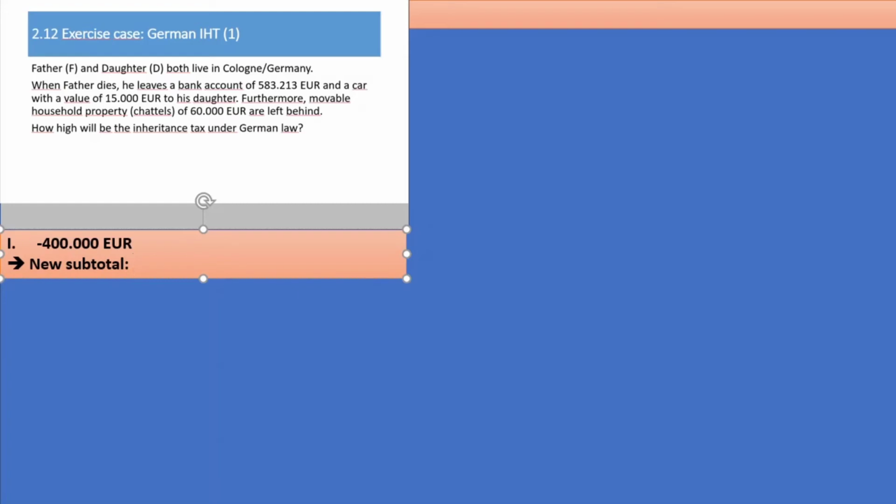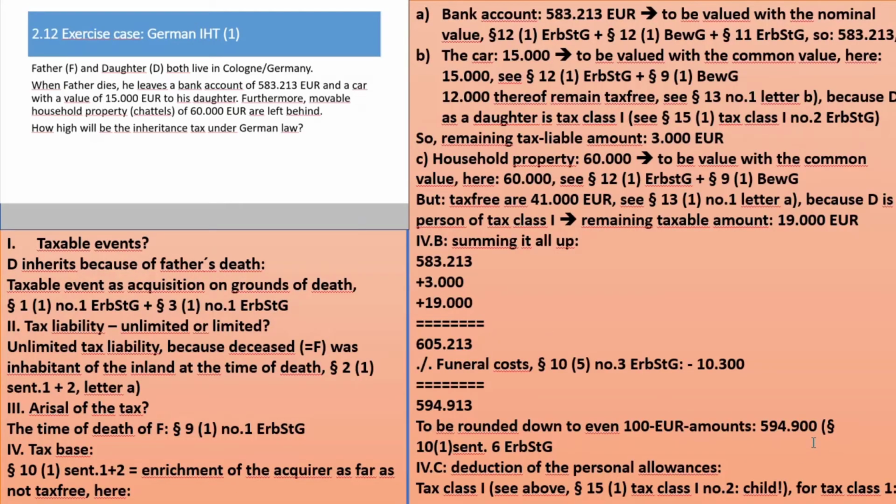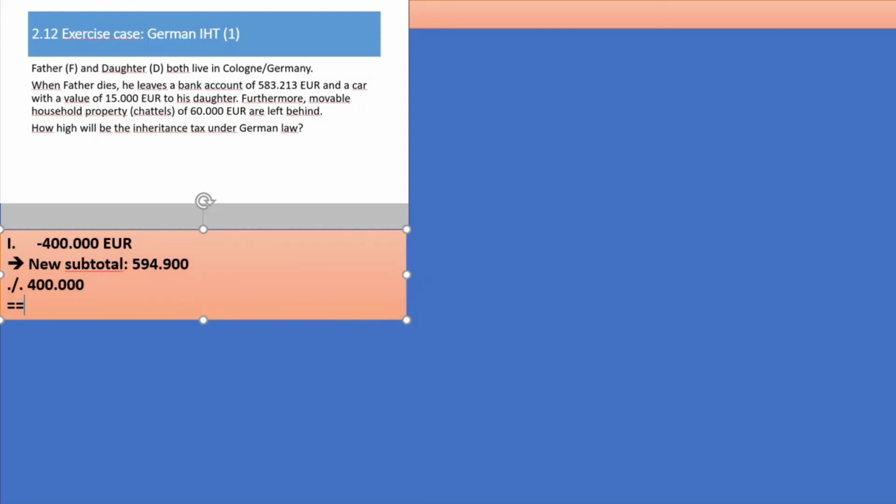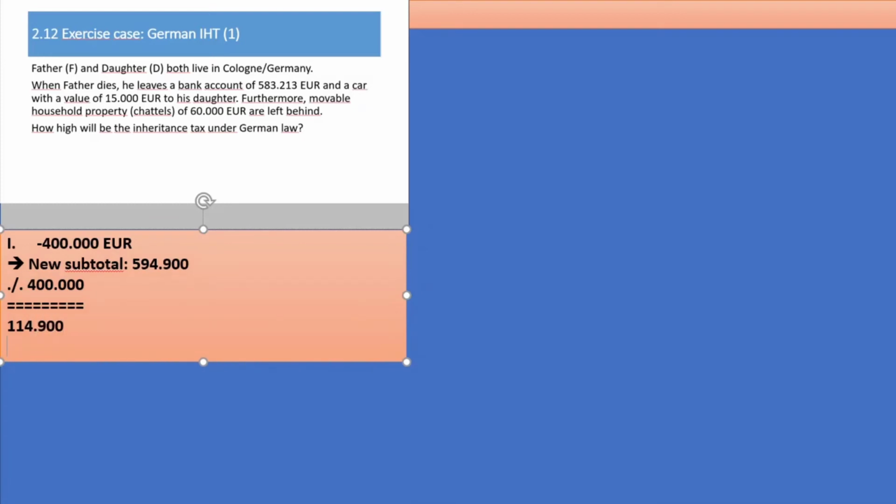And that is, let me have a look and go to the last page again, 594,900 minus 400,000. Sorry, what remains is 114,900.